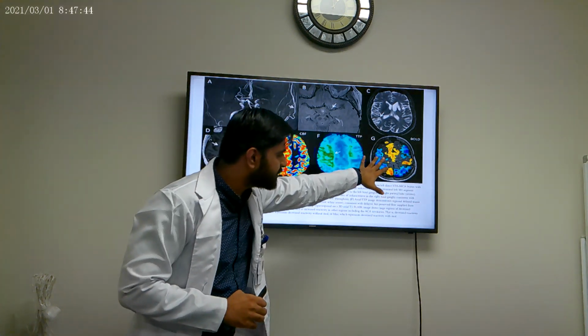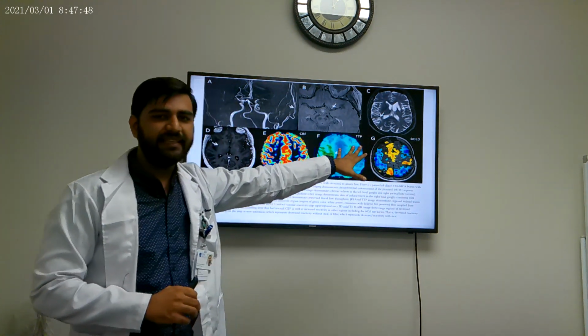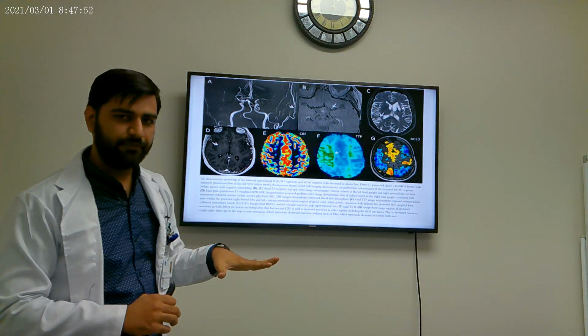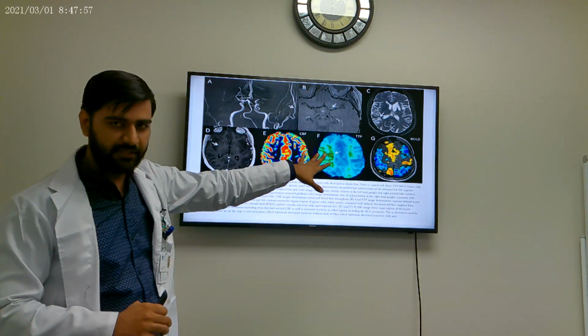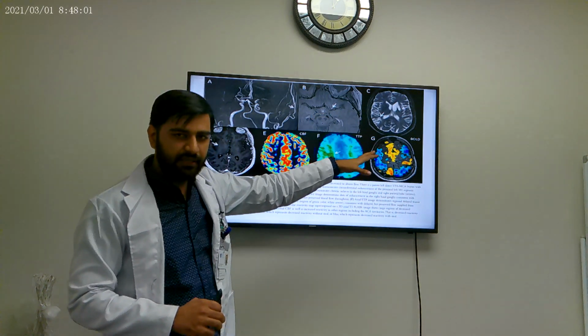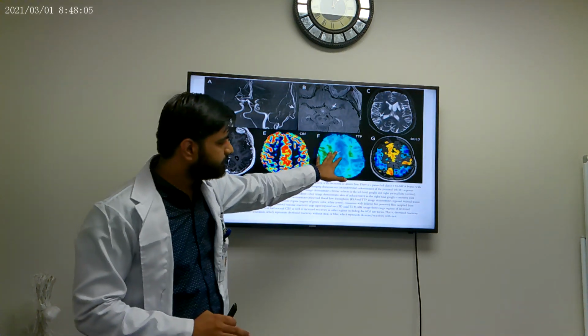Now this last one is a bit peculiar. BOLD CVR, and what we do is basically we introduce a stimulus, a test. We ask the patient to hold their breath for 20 seconds, and we see the cerebral reactivity that occurs here. BOLD basically stands for blood oxygen level dependent, and cerebrovascular reactivity.